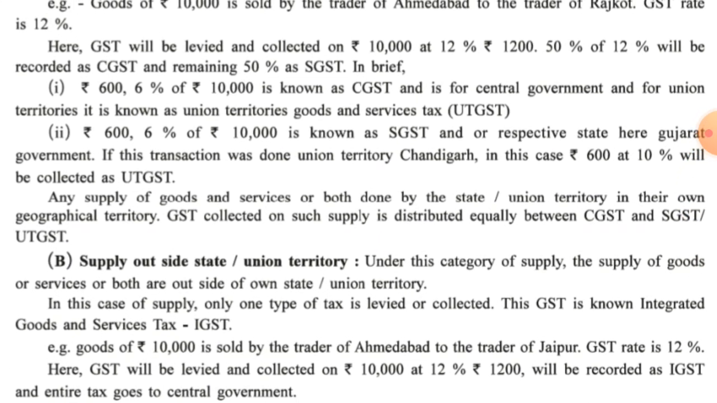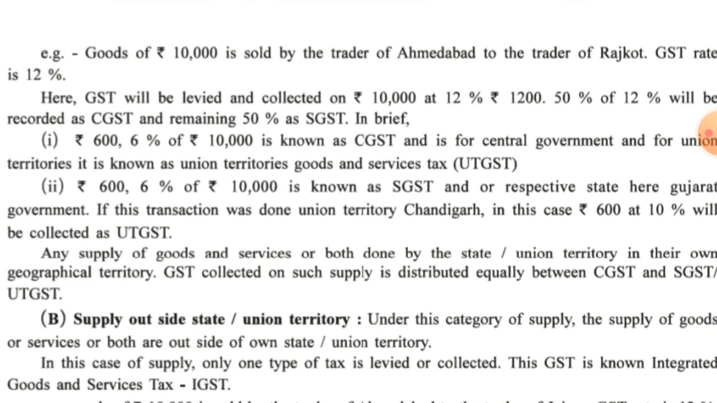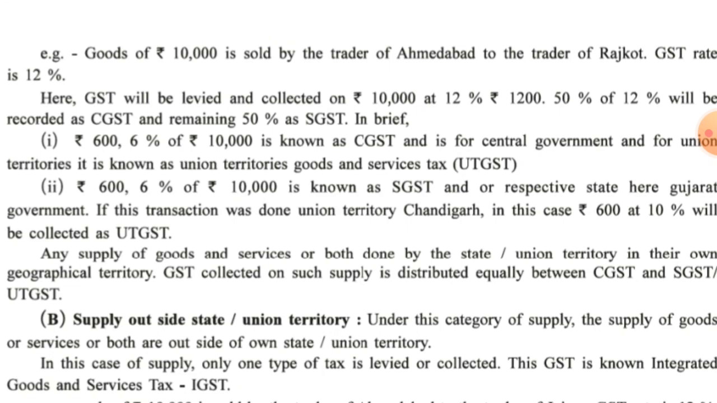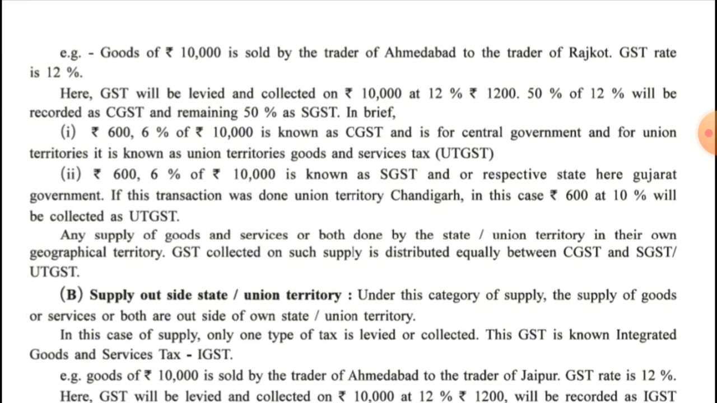Here is the example given to you: goods of rupees 10,000 are sold by the trader of Ahmedabad to the trader of Rajkot. It means 10,000 worth of goods are sold by the trader of Ahmedabad to the trader of Rajkot. The GST rate applicable is 12%. Here GST will be levied and collected on 10,000 at 12%. So 12% of 10,000 comes to 1200.